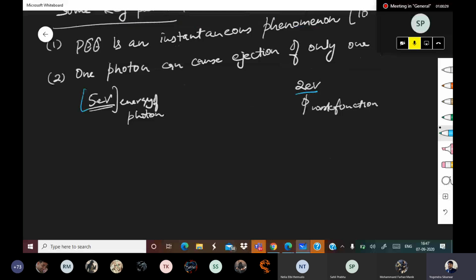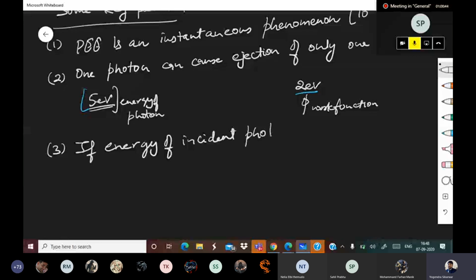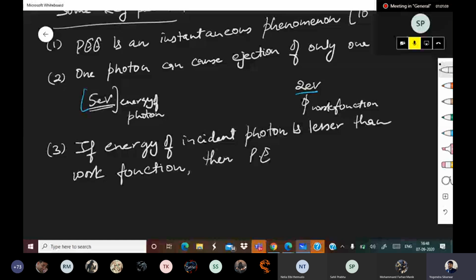Next point. If energy of incident photon is lesser than work function, then photoelectric effect will not be observed.